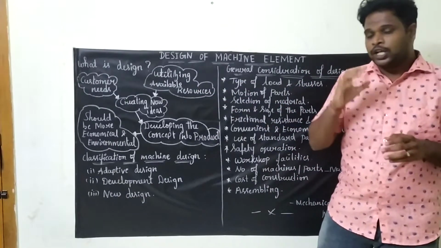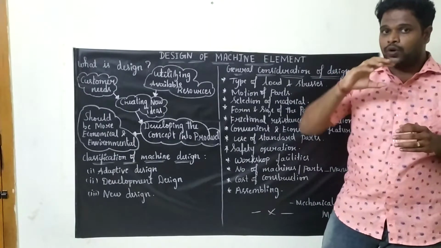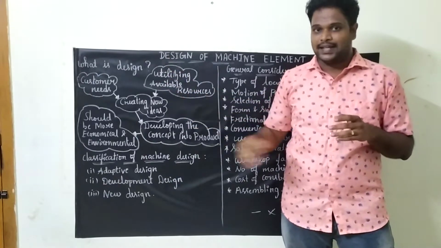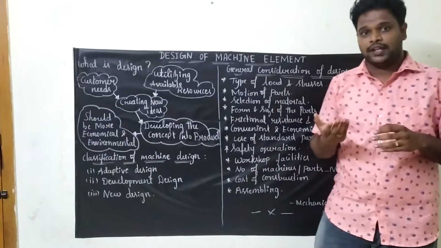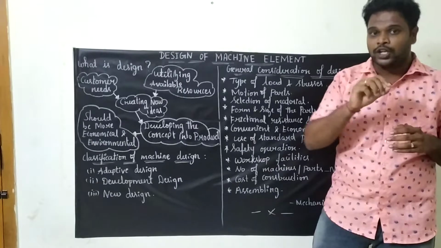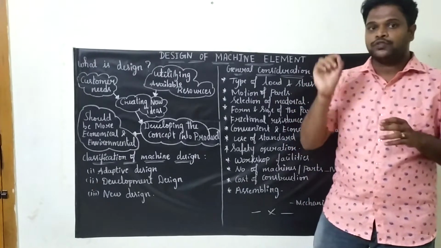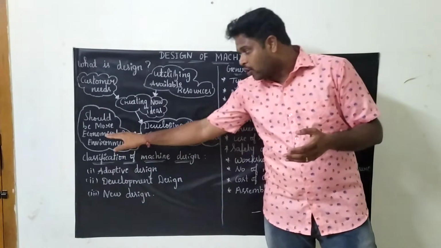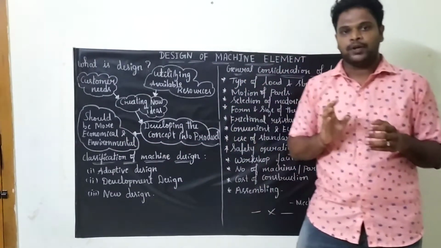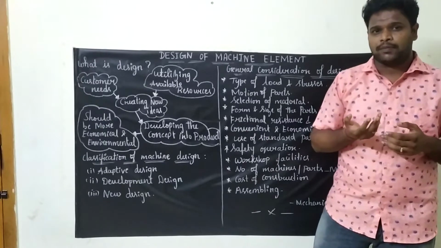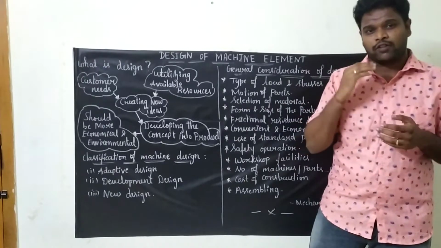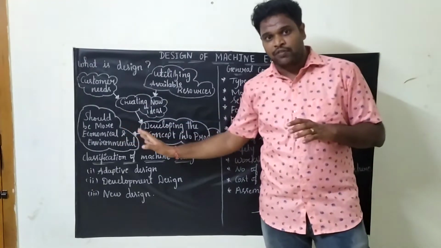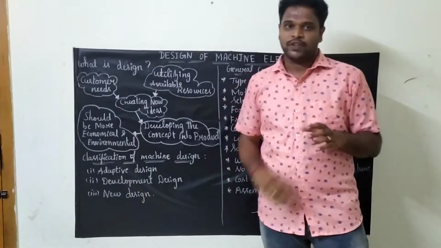And next thing is, you will be having a concept, right? So developing a concept into a product. Using these three things, that is money, man and material, you will be converting your idea into a product. And ultimately, we have to focus on one important parameter: is the product economical and environmentally friendly? Because if you are developing a product and it's not economical and not environmentally friendly, it's a damn waste, right? So we have to look at the economical factor and environmental friendliness also. So these parameters also we need to focus on.